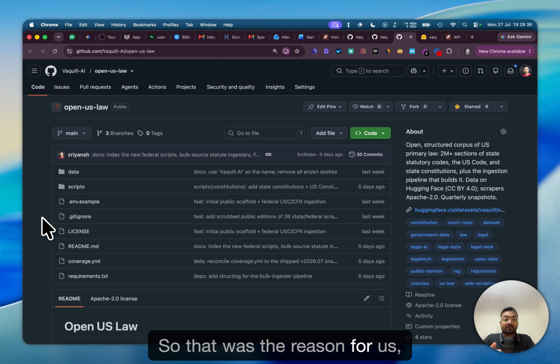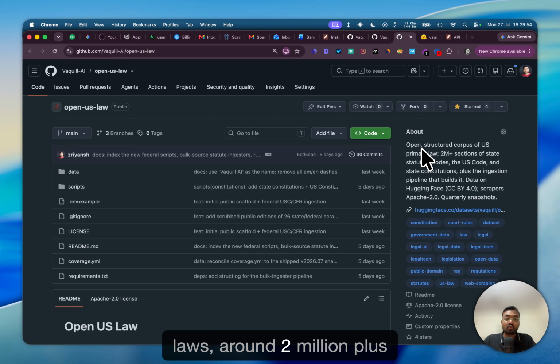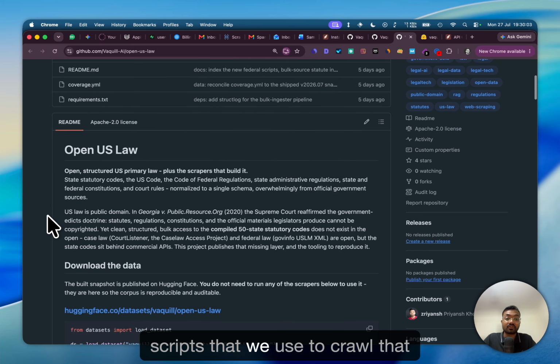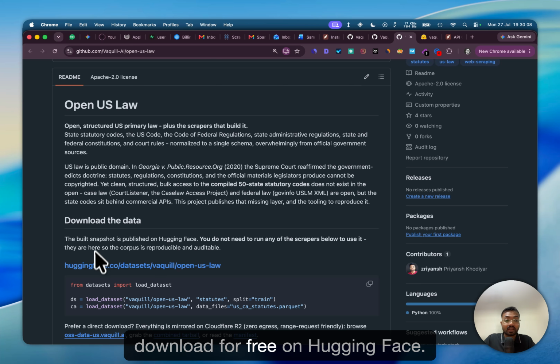So that was the reason for us, as a company, and for me as a co-founder, to make this data accessible to the public free of cost under the Apache 2 license. That's why this comes into the picture. This is a repository of an open structured corpus of US primary laws, around 2 million plus sections of state codes, the US Code, the state constitutions, plus the ingestion pipeline and the scripts that we use to crawl that entire data. The dataset you can download for free on Hugging Face.